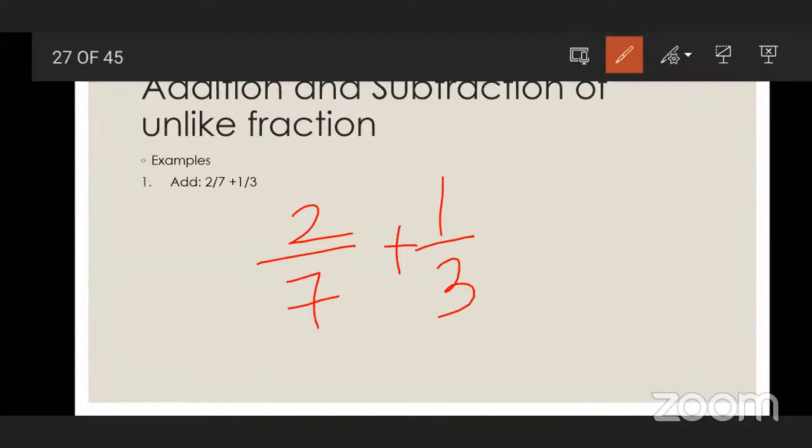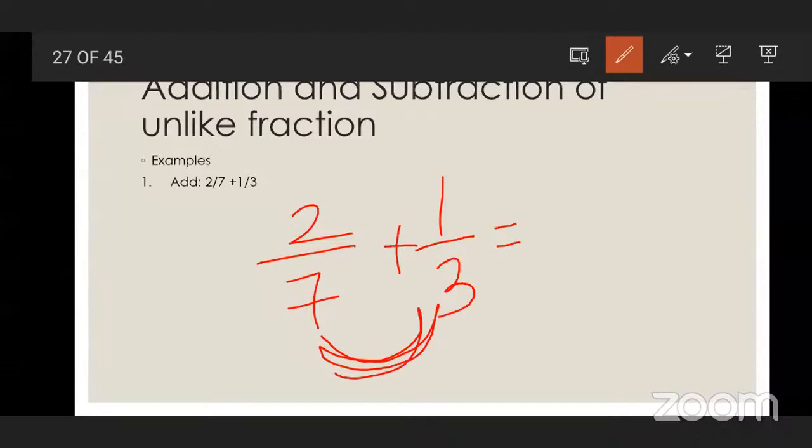Okay, unlike fractions. So in unlike fractions, what do we do? We make the denominators equal. So what do we have to do? What is the LCM of 7 and 3? Which number is there in both the tables, the 7 times table and the 3 times table? 7 3s are 21, and 3 7s are 21.